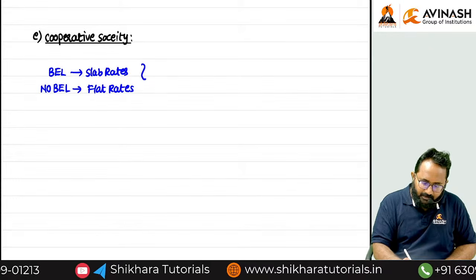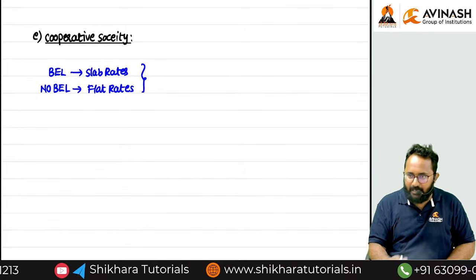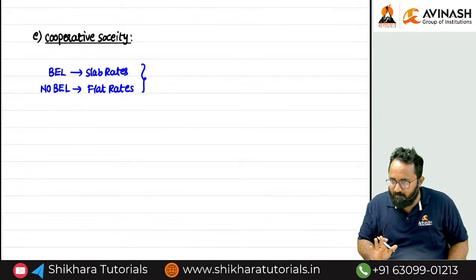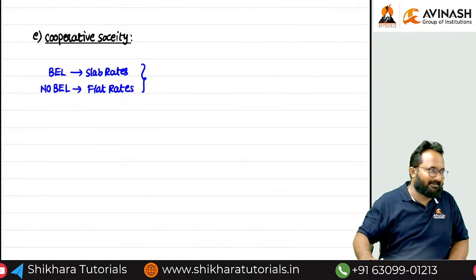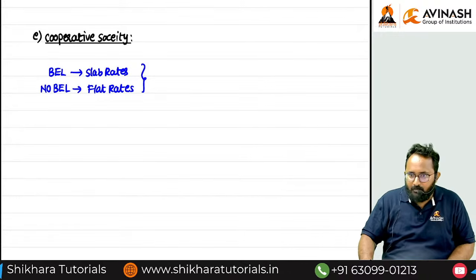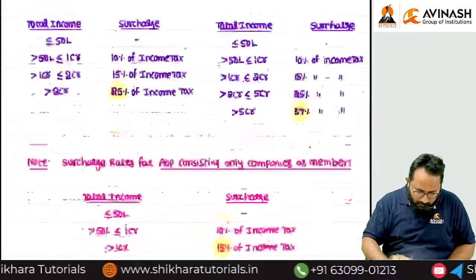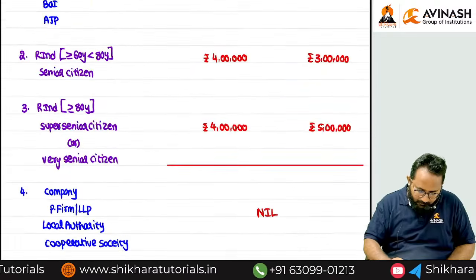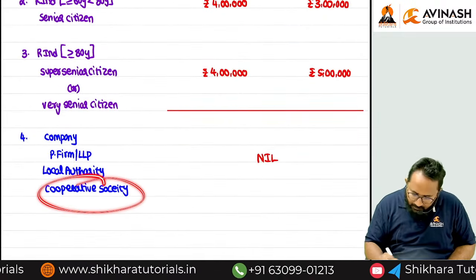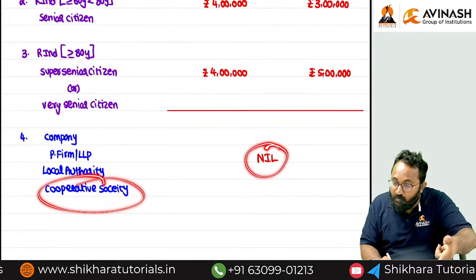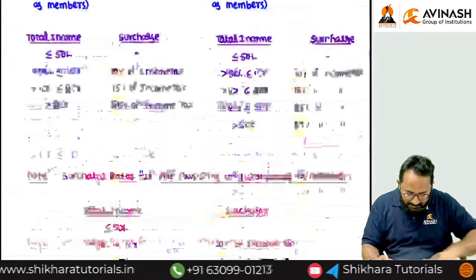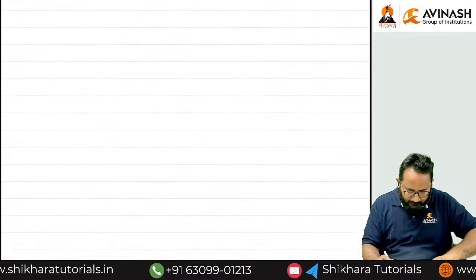cooperative society tax rates are an exception to this thumb rule. There is no basic exemption limit. Still we are following slab rates. For cooperative society, listen carefully. Is there any basic exemption limit? No. Still we are following which rates? Slab rates. So clearly I am saying exception.